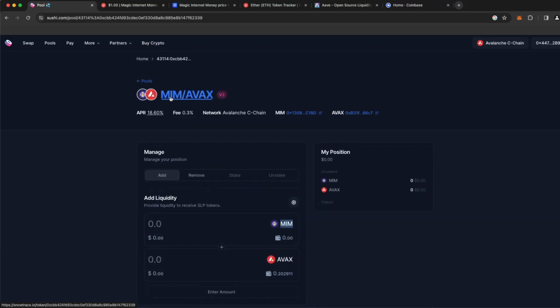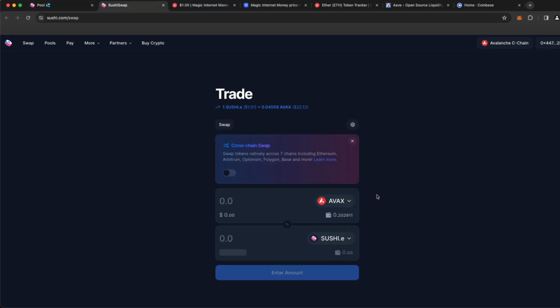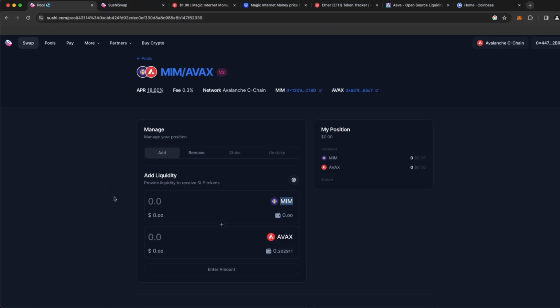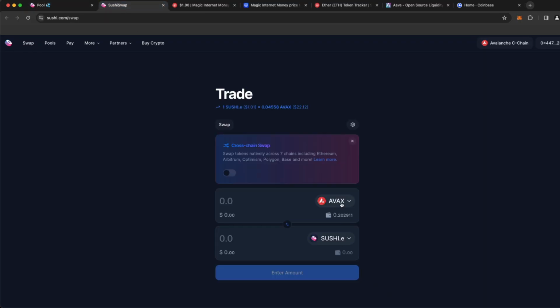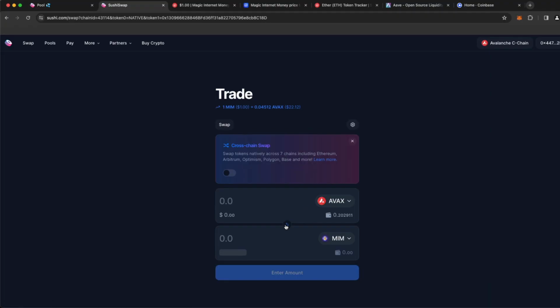So what's happening here is that liquidity pools always consist of two or more assets that you put into a pool. And just like before, where we were on the DEX and we were trading one coin for another, the liquidity pool is a way to put up funds to allow people to do that. So in other words, we would put up some MIM of our own and some AVAX, and every time somebody comes to Sushi Swap and transacts from AVAX to MIM or vice versa, we will capture a fee when they trade between these two currencies. Whichever way they decide to transact will actually earn that fee.